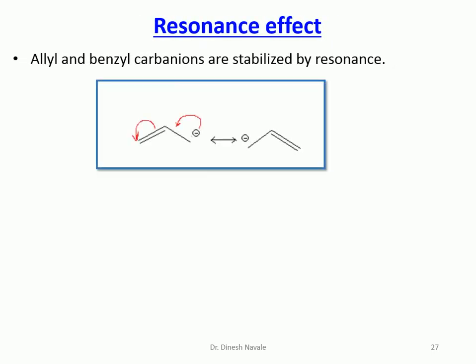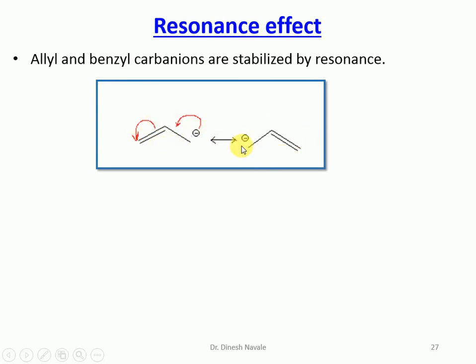So these are the resonating structures for the allyl carbanion. In the previous slide we saw how resonance stabilization is responsible for increasing the stability of the carbocation. Now another example, which is the application of the resonance effect to the stability of carbanions. In the case of the allyl carbanion, we can easily observe the negative charge. This negative charge is in resonance with the double bond. So this is the allyl carbanion.